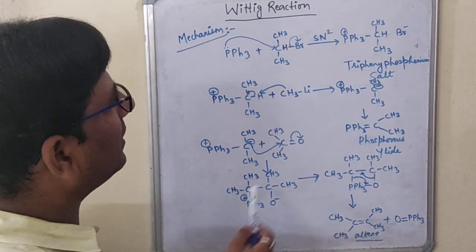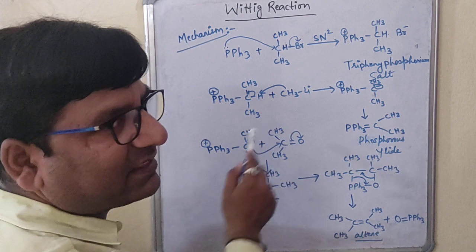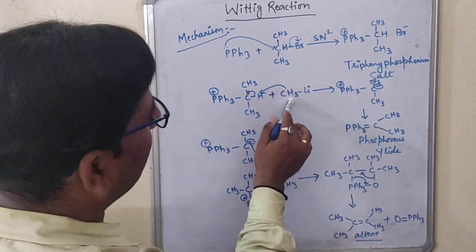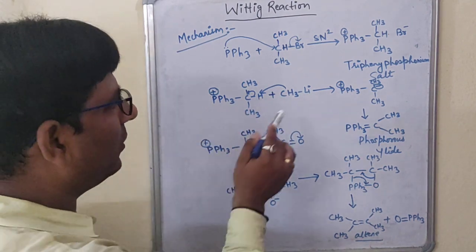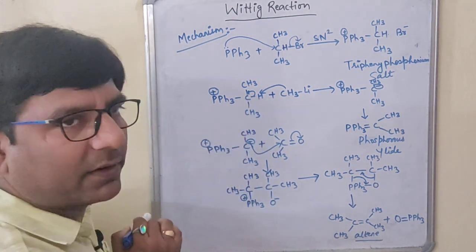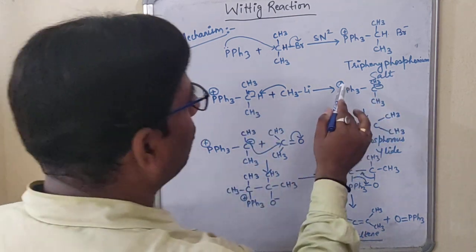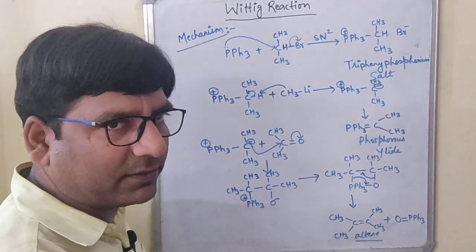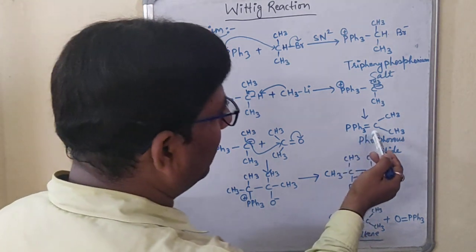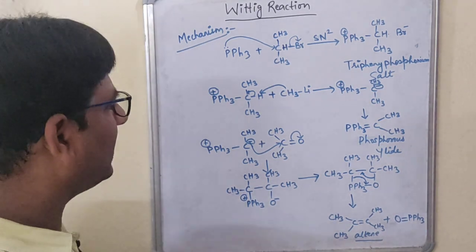Next step, what we will do, we will take this, okay, and it will react with the methyl lithium. So when this reaction will occur, this methyl is going to abstract the proton, H plus, and this bond will break on this carbon. As a result of which, this will get a positive and this carbon will get the negative. Right? And you know, positive and negative, they will form a bond. Okay, they will form a single bond. One positive, one negative means one bond will be formed. So that is what we have formed over here, and this gives rise to what? Phosphorus ylide.